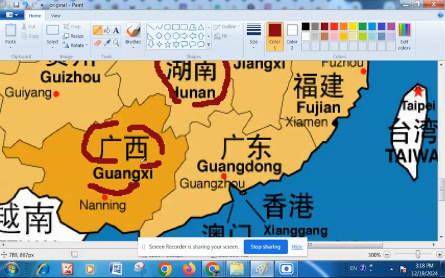Xi is the direction west. We come to the province on the right side. Again, it's the same character. J initial, UNG final, Kuang. D initial, ONG final, Tong. This means the direction east. So Kuang means wide. So Kuang Tong means a wide area to the east, and Kuang Xi means a wide area to the west.